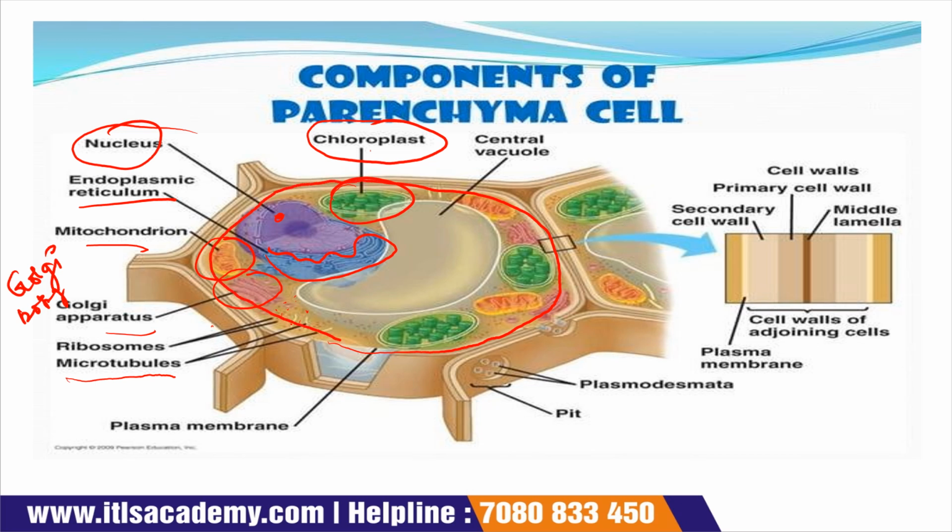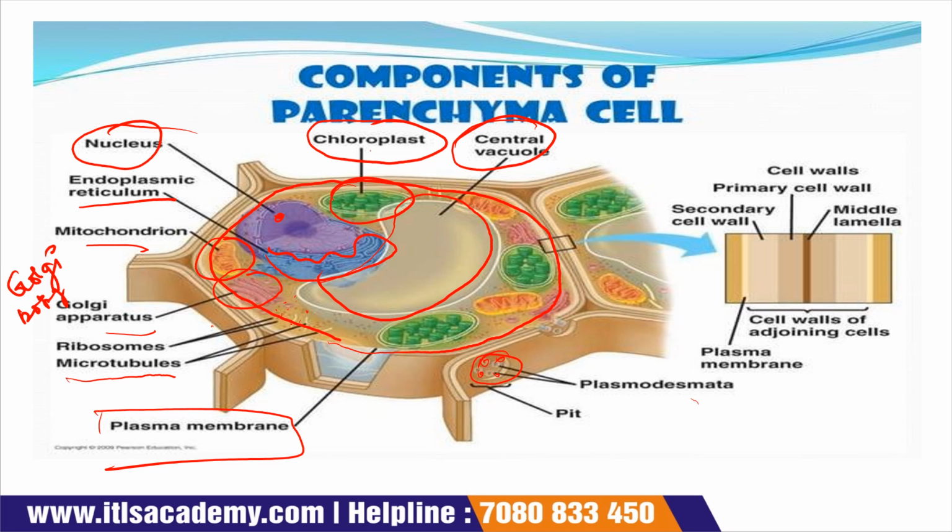Now plasmodesmata is also present. This is your plasmodesmata, and the structure in which plasmodesmata are present is called your pit. Now this part is considered as a central vascular system.